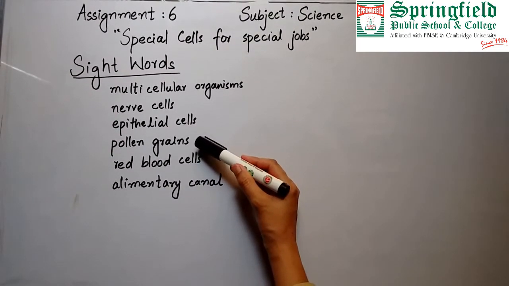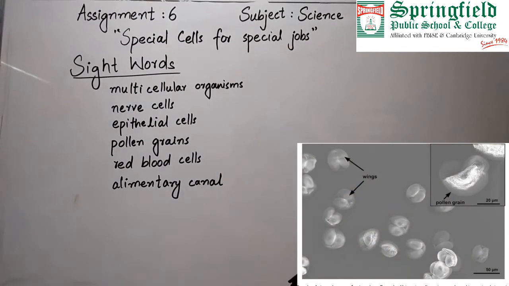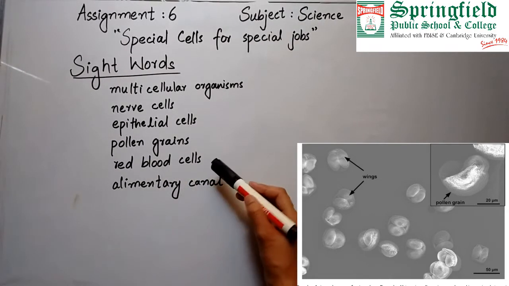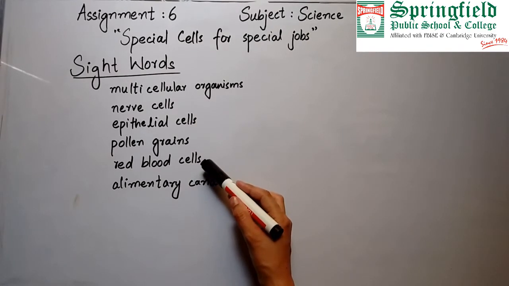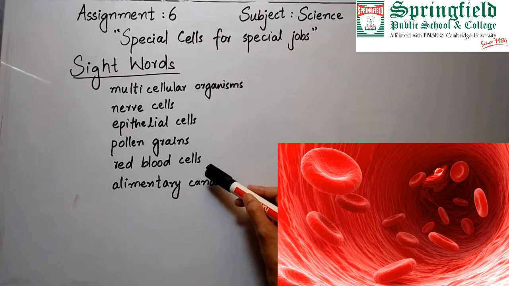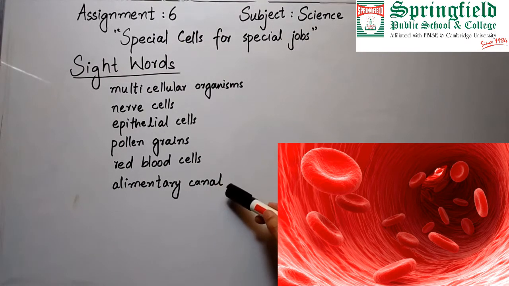Then are pollen grains. These are small yellow dusty powder-like substance present in the flower as the male reproductive cells. Then are the red blood cells. These are one of the types of blood cells which are red in color and they supply oxygen to all body parts. Alimentary canal is your digestive tract.